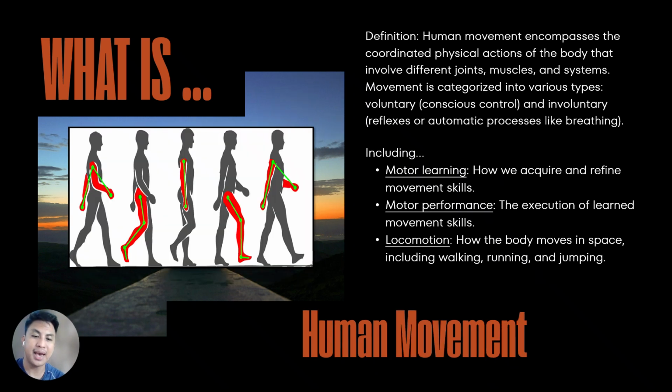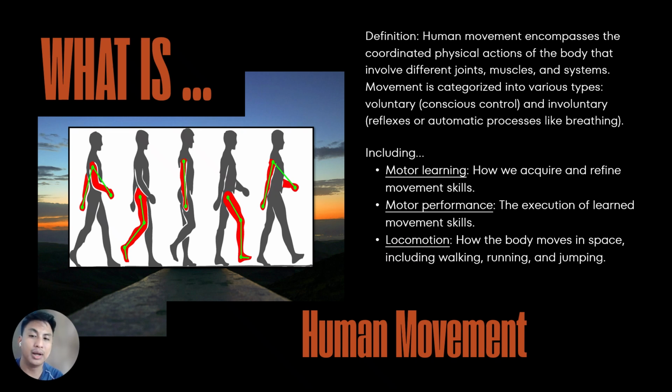So fourth, we have the human movement. It encompasses the coordinated physical actions of the body that involve different joints, muscles, and systems. So movement is categorized into various types like voluntary or conscious muscles, and involuntary or reflexes or automatic processes like breathing. So understanding human movement helps in designing exercises or rehabilitation or enhancing sports performance.